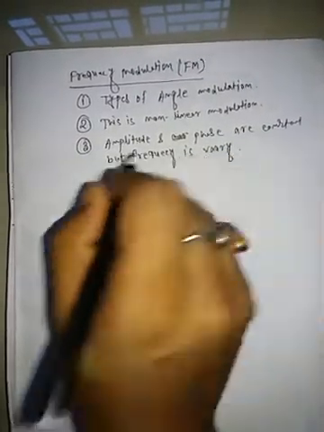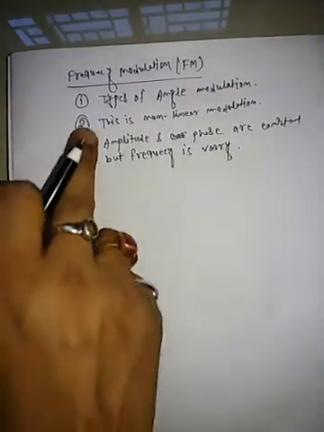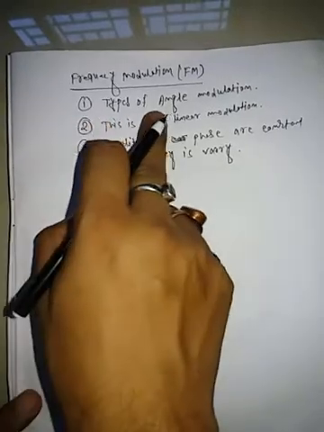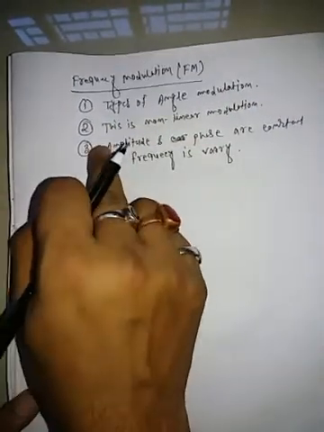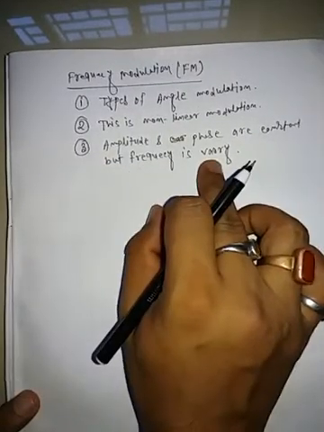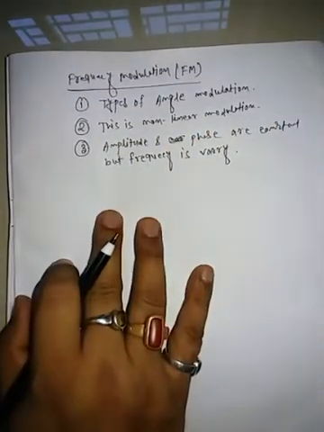So frequency modulation is a type of angle modulation, and this is a non-linear modulation. And third, frequencies vary but amplitude and phase are constant.